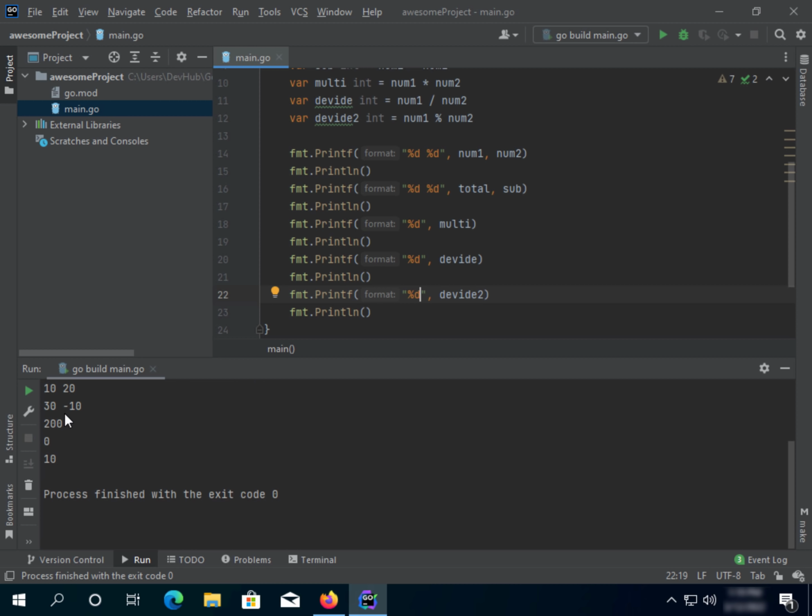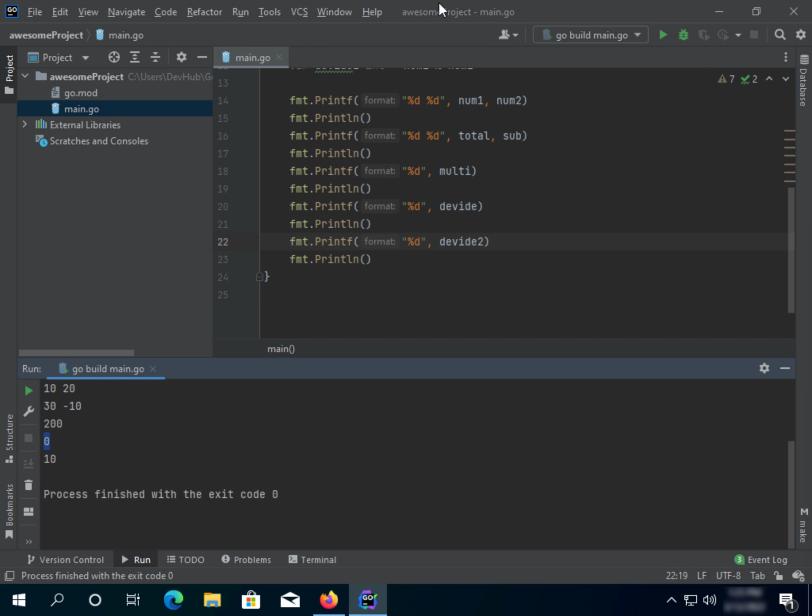So when we go ahead and run it, you see it can solve almost all the math problems for us. So you can see here 200 and 0. Okay, because there isn't 20 in, hold on, in num1. Okay, great.